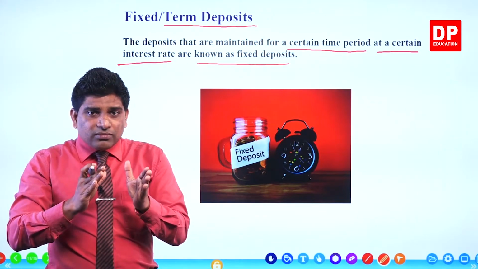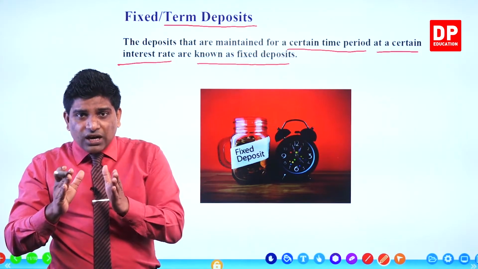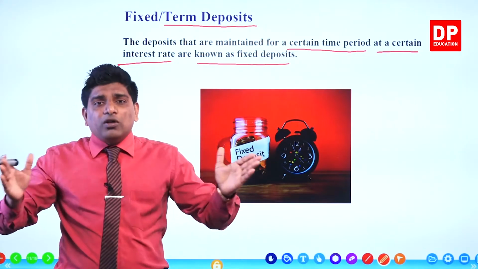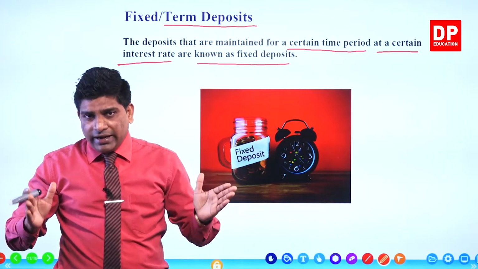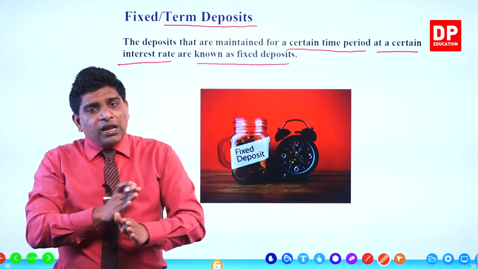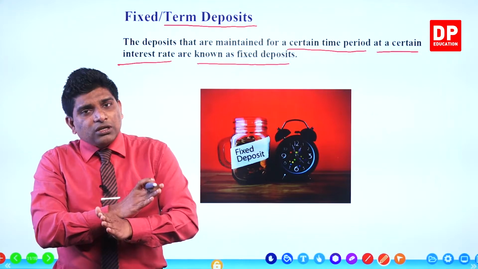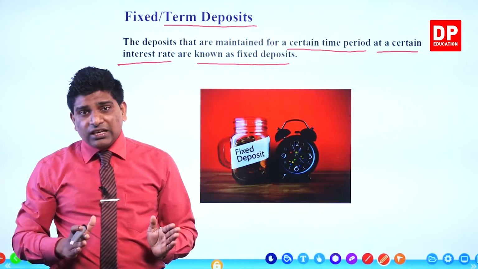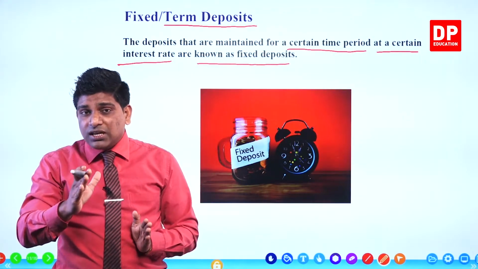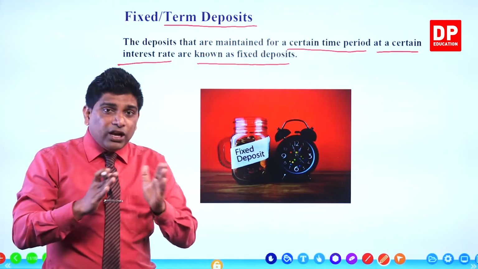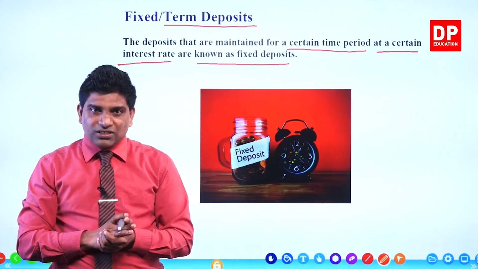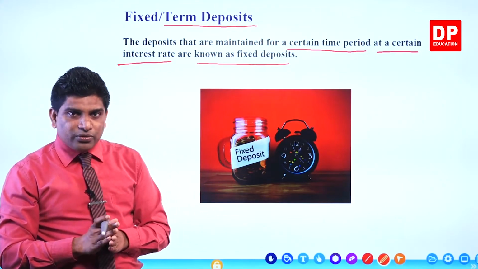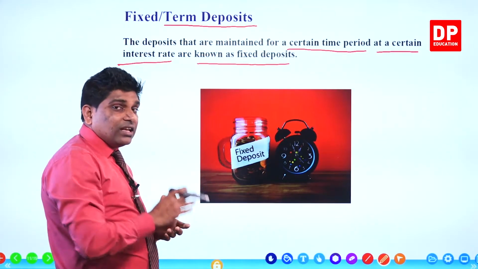The other one, you remember this. There are some different interest rates under the fixed deposits. If you deposit a large amount of money at once, and if you keep this money for a long time period, a long term period, 5 years, 10 years, like that, they will give a special interest rate for you than normal fixed deposit accounts, right? So at that time they will pay a large interest rate for you, right?